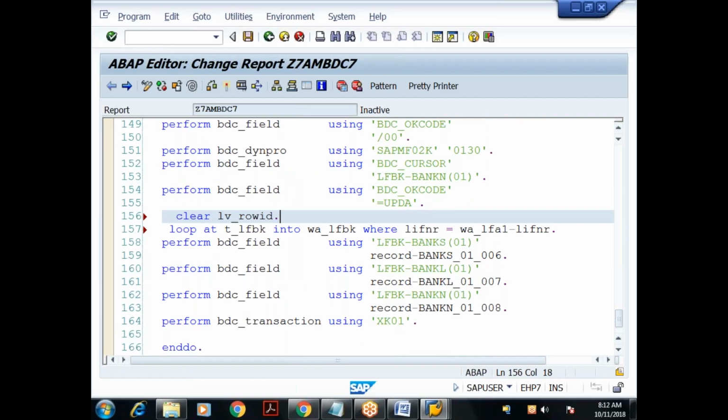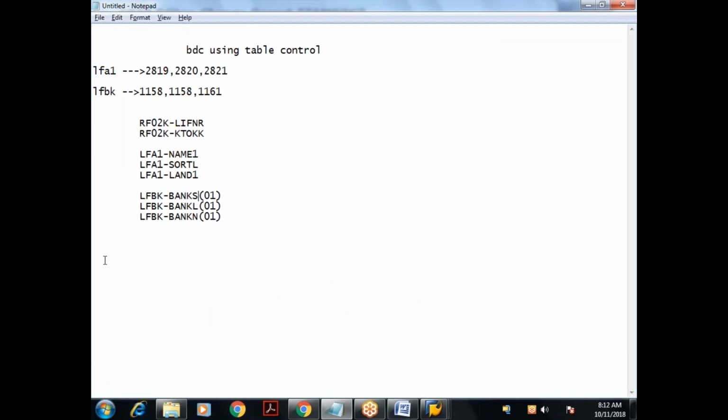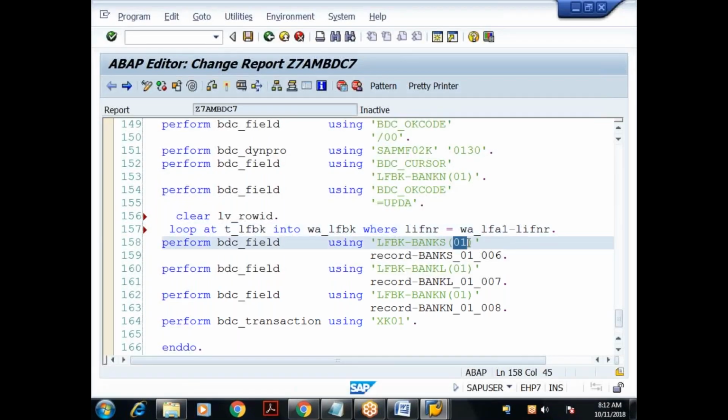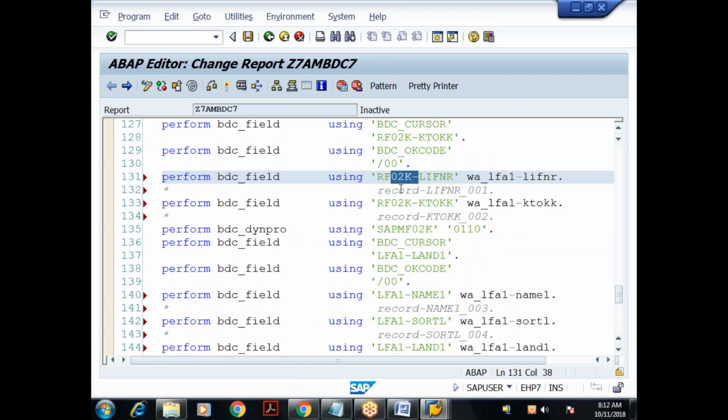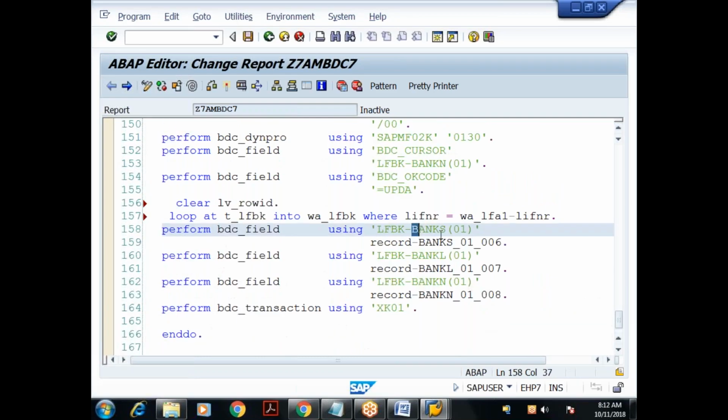See the technique inside this. What is the first field here? LFBK-BANKS. They are directly hard coding the row ID, but we don't know in the file. Each vendor might contain one bank record or 1,000 bank records. So far we are not disturbing the field names; we are just commenting the recorded value and replacing it with our work area, because these field names are always static. But here, this field name depends on the corresponding row ID. So I have to generate the field name dynamically.